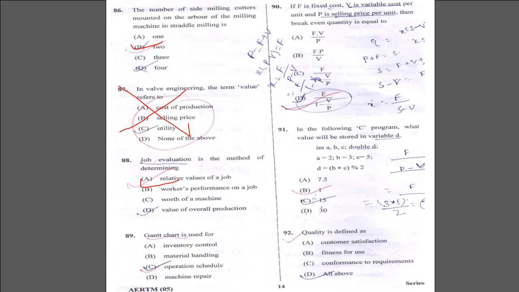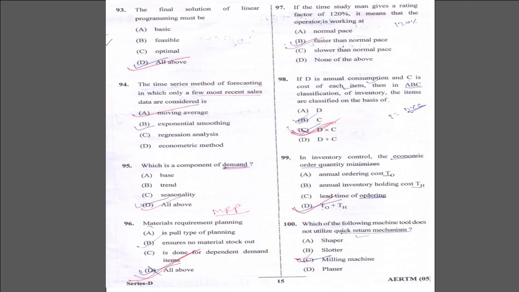A Gantt chart is used for scheduling. If F is the fixed cost, V the variable cost and P the selling price per unit, then the break-even quantity is F by 1 minus V by P. Correct answer D. Quality is defined as customer satisfaction, fitness for use, and confidence.